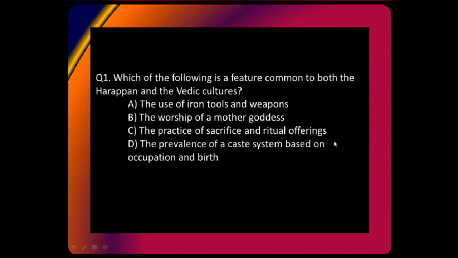Question first: which of the following is a feature common to both the Harappan and Vedic cultures? A. The use of iron tools and weapons. B. The worship of the mother goddess. C. The practice of sacrifice and ritual offering. And D. The prevalence of a caste system based on occupation and birth. Which of the following statements are correct?